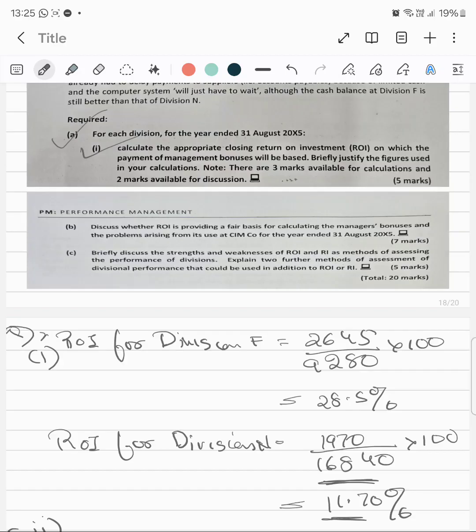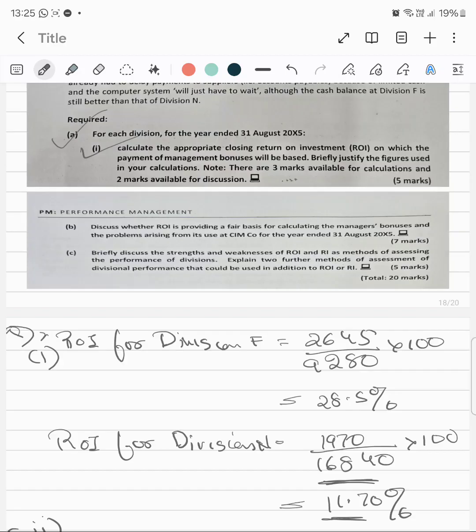So one of the weaknesses of both ROI and residual income can be this as well. And one of the advantages of residual income, I would say, is that residual income as a performance measure should ensure that divisions make decisions which are in the best interest of the group as a whole.